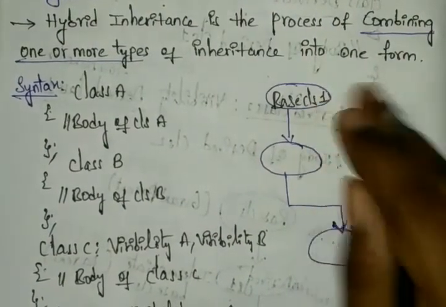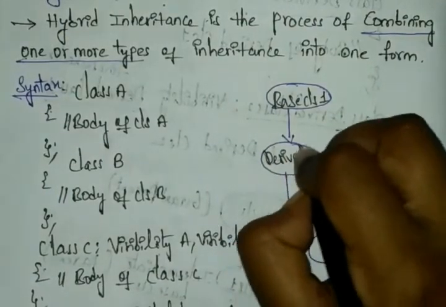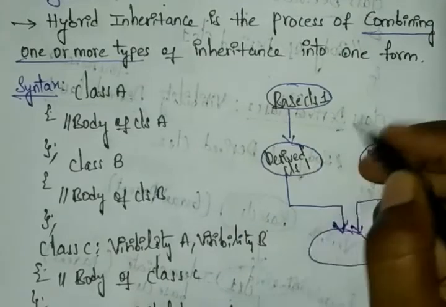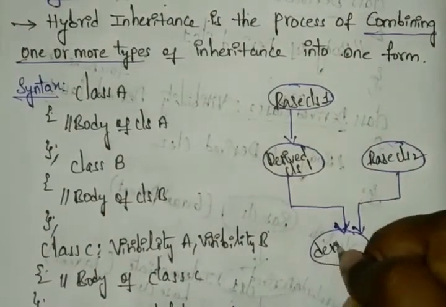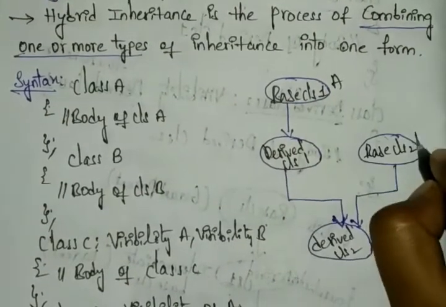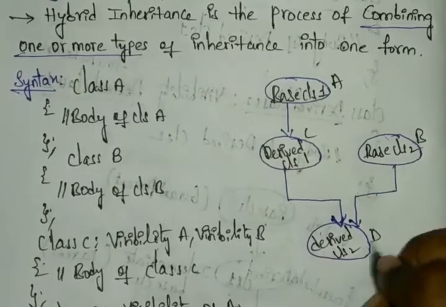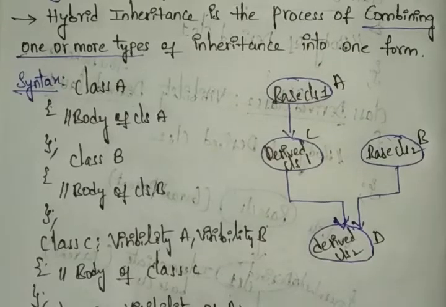Here this is class A and this is class B. And next is derived class 1, and this is derived class 2. This is A, this is B, this is C, this is D, whatever we gave in the syntax. So hybrid inheritance is a combination process, right?